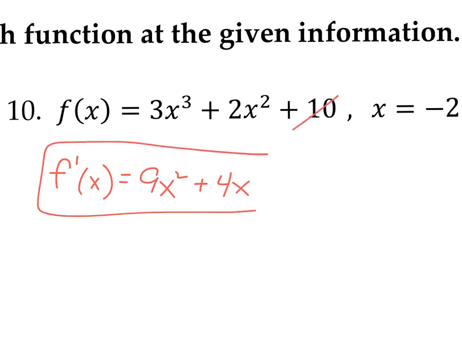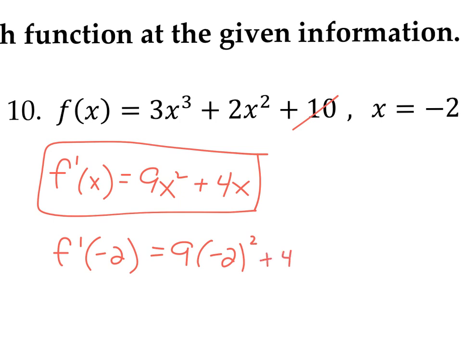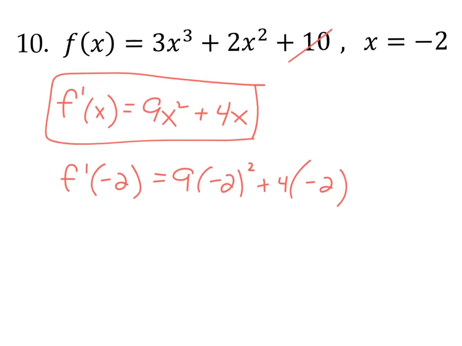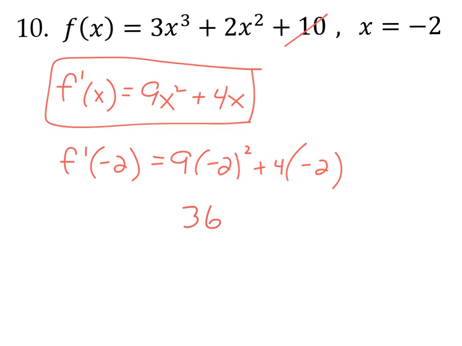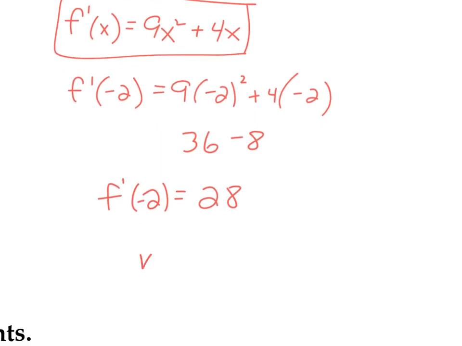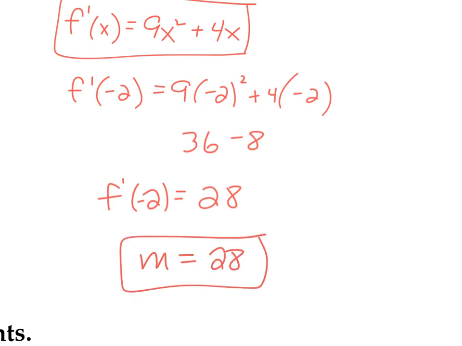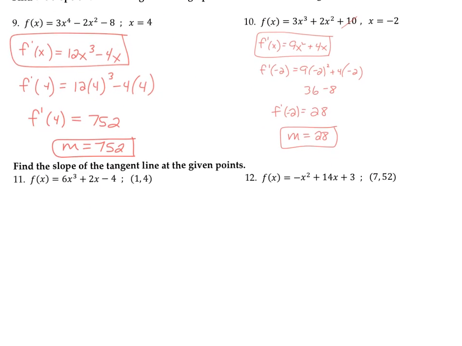So there's your derivative. F prime of negative 2 equals 9 times negative 2 squared plus 4 times negative 2. So we get 36 minus 8, which is 28. So F prime of negative 2 equals 28. So we're going to say my slope is 28. Okay? Nothing crazy, all right? Let's keep hammering this idea.